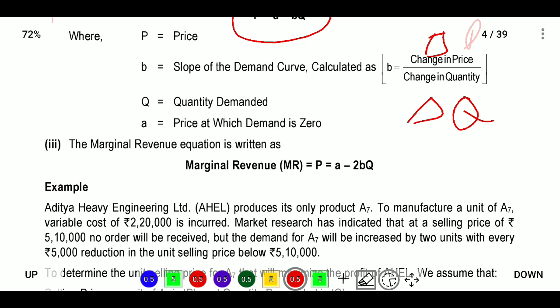A is the price at which demand is 0. If demand is 0, what is the price? Here, where demand is increasing, price will decrease. When demand is 0, what is your price? We are calculating the profit maximization state, where marginal revenue is equal to marginal cost.